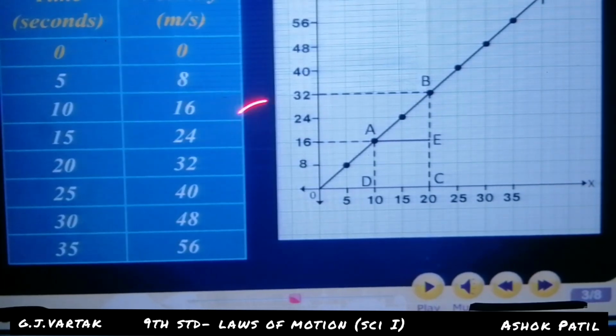That's why the same time and the same distance here. So the graph is a straight line. 5 seconds, 8 meters; 10 seconds, 16 meters; 15 seconds, 24 meters; 20 seconds, 32 meters; 25 seconds, 40 meters. Yes, this is the straight line graph.